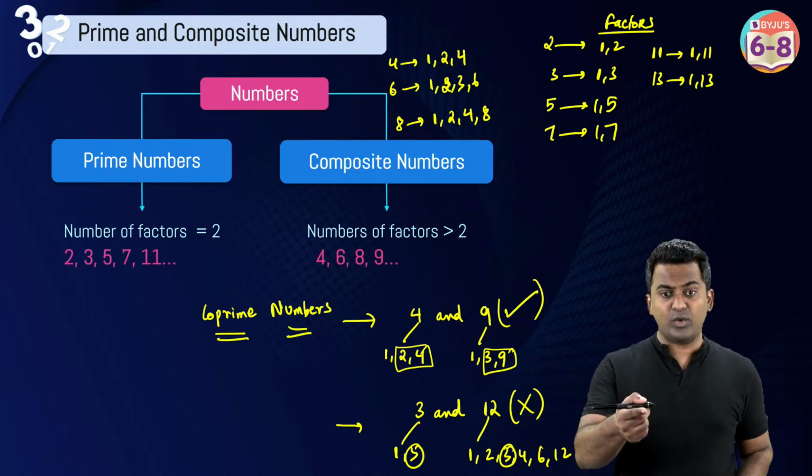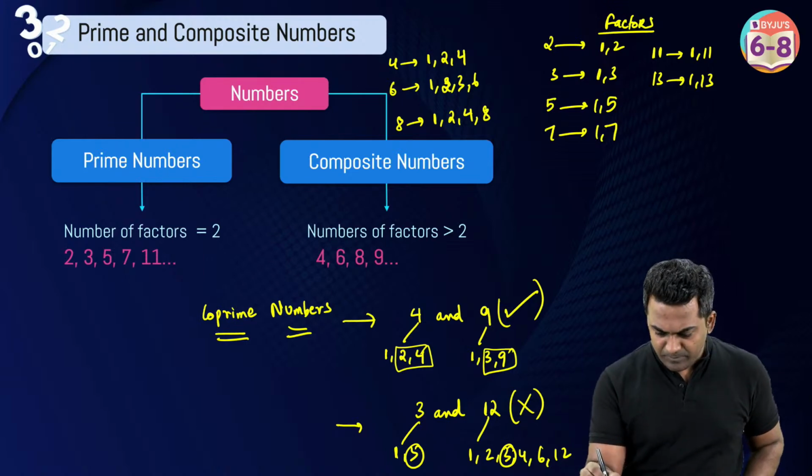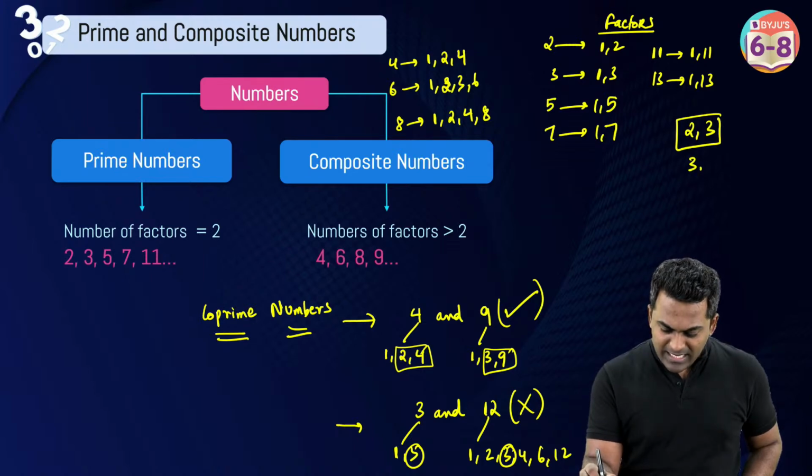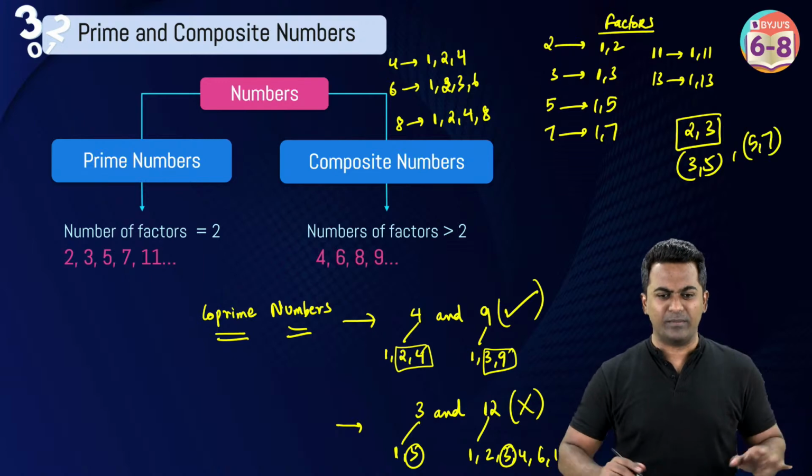Now coming to the question, what are twin primes? Twin primes are numbers like 2 and 3, right? Or 3 and 5, something like that. 5 and 7. Difference is 2, I believe.